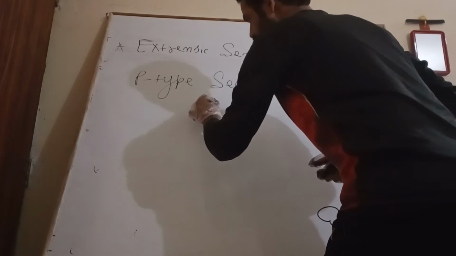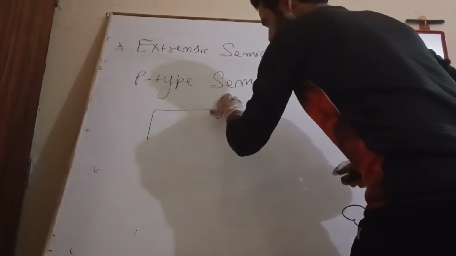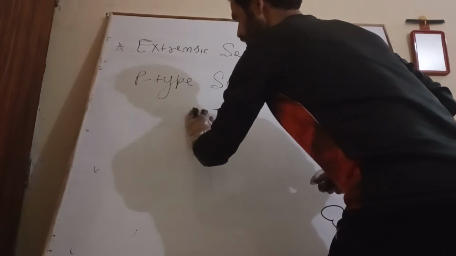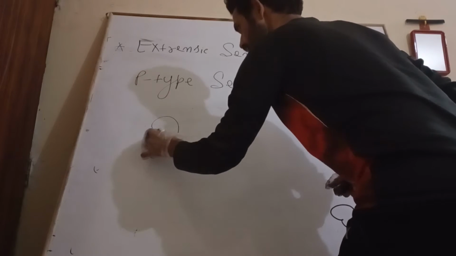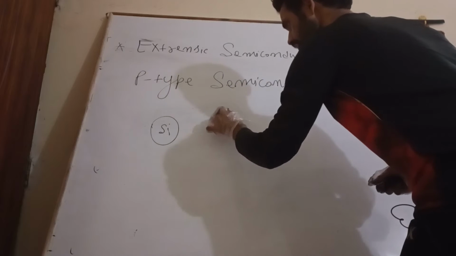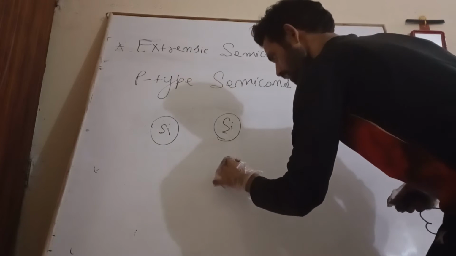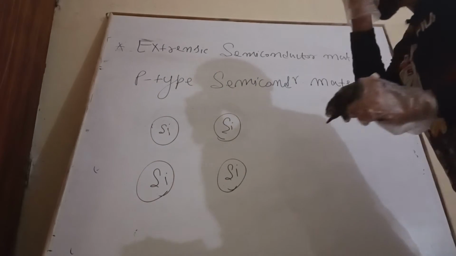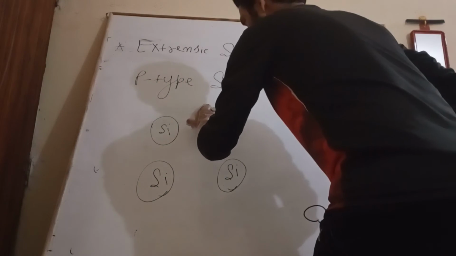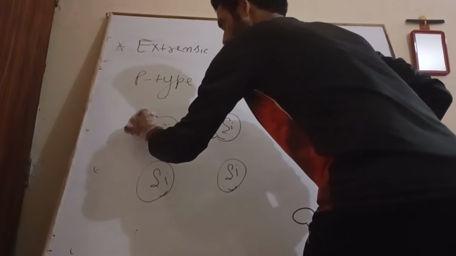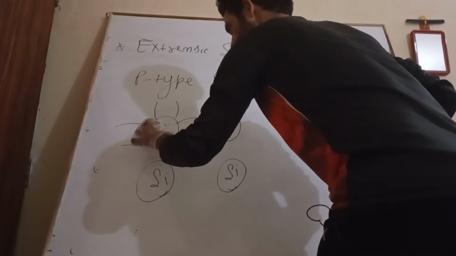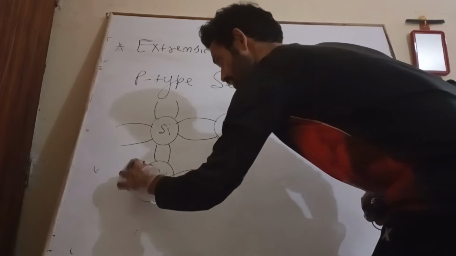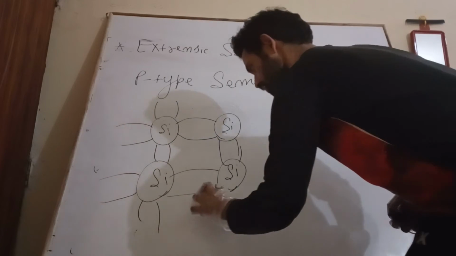First you take two-dimensional single crystal silicon. Here this is my silicon, and this is also my silicon, and this is also my silicon. I am taking silicon atoms only for our convenience, so that we can represent it very easily. So these are my four silicon atoms, and this is my single crystal silicon.